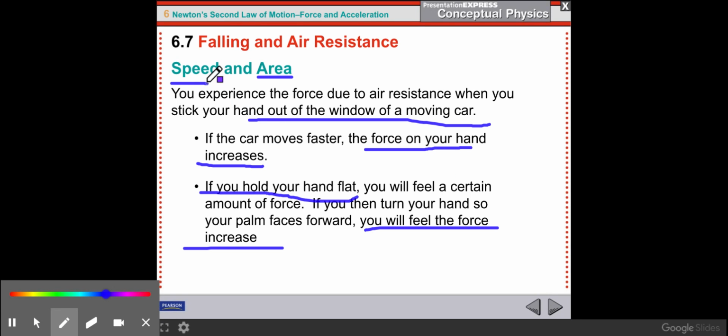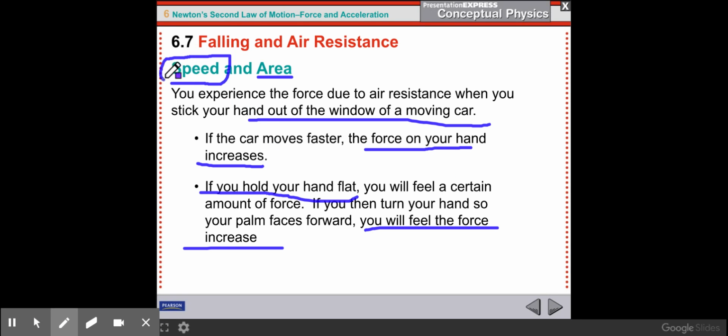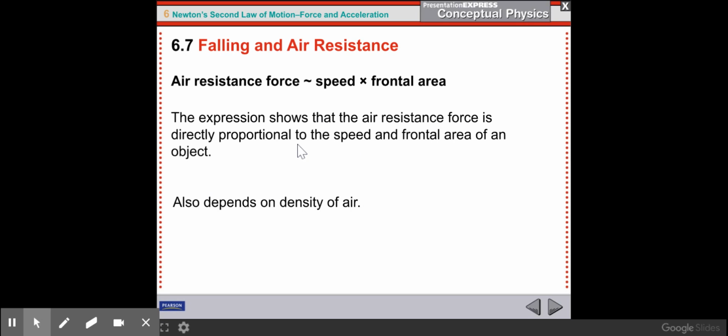So speed has an effect on air resistance. Obviously, the faster you go, the more resistance there is. And area also has an effect. The more area that's facing the oncoming air, the more air resistance you're going to feel. So this isn't a useful equation. It's more of an expression. The force due to air resistance is proportional to how fast you're going and the frontal area. In other words, the area that is facing the oncoming air.